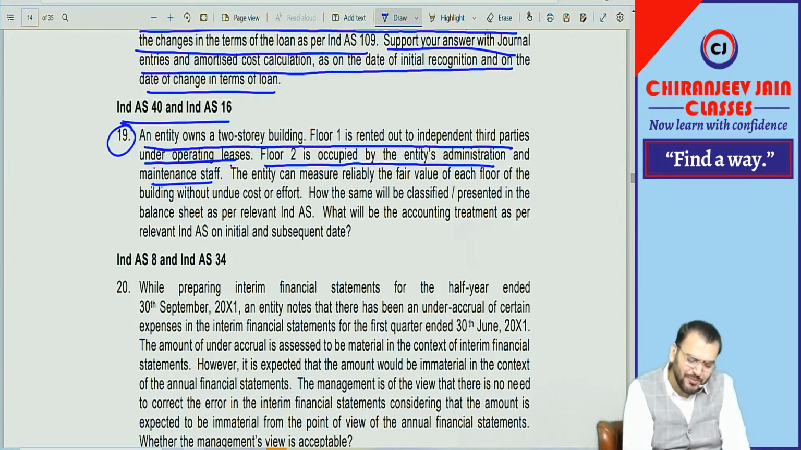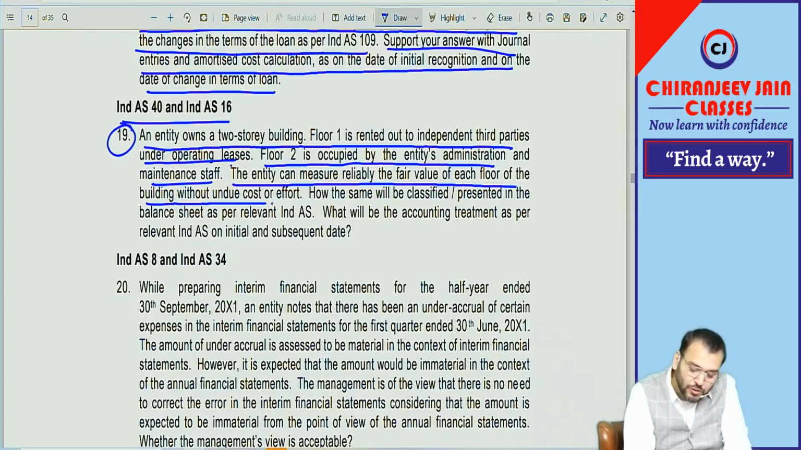So floor 1, from the information, I think it can be understood that it can be separated. However, no information has been given. So if suppose it can be separated, floor 1 will be investment property and floor 2 will be under Ind AS 16. Correct. The entity can measure reliably the fair value of each floor of the building without undue cost or effort. This means they can find out fair value.